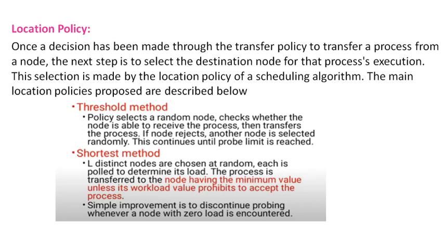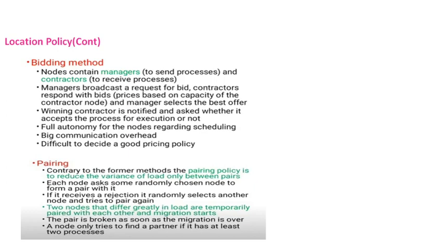Whenever a node with zero load is encountered, probing does not continue. Another method is the bidding method, in which all the nodes contain managers, who send messages about the processes, and there are contractors who will receive the process.